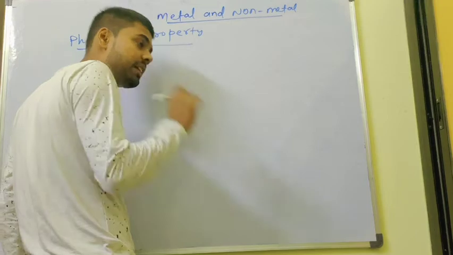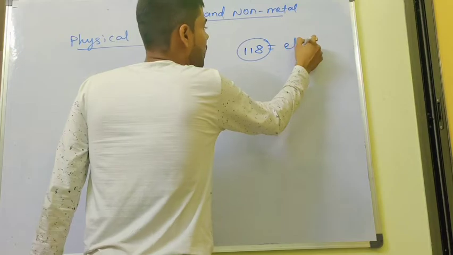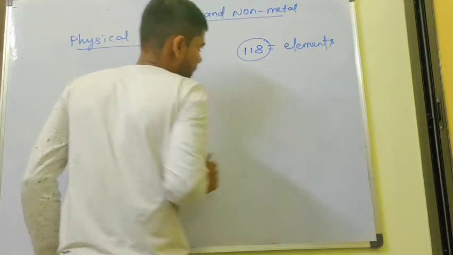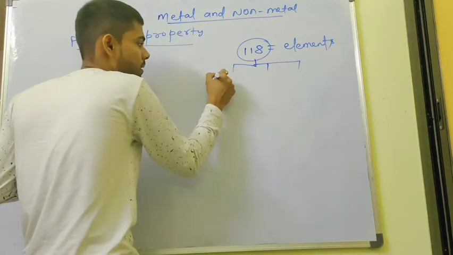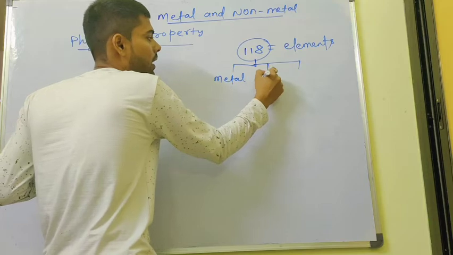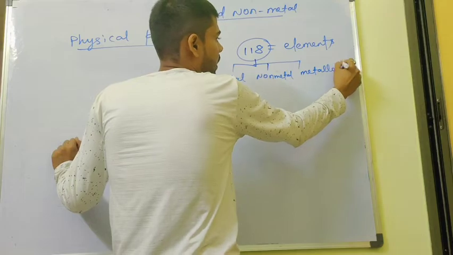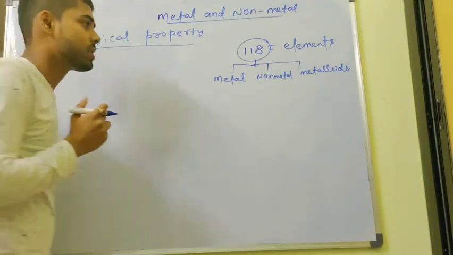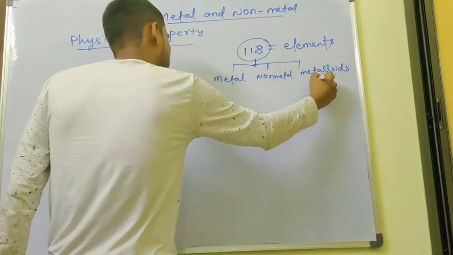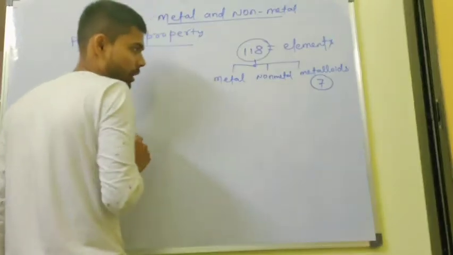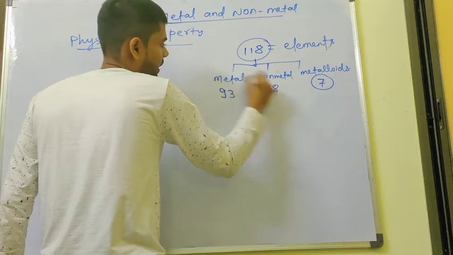We all know that till now there are a total of 118 elements, and these elements are classified into three parts: metals, non-metals, and metalloids. Now another question comes in front of us: how many metals are there, how many non-metals, and how many metalloids? The number of metalloids is 7, metals are 93, and non-metals are 18.